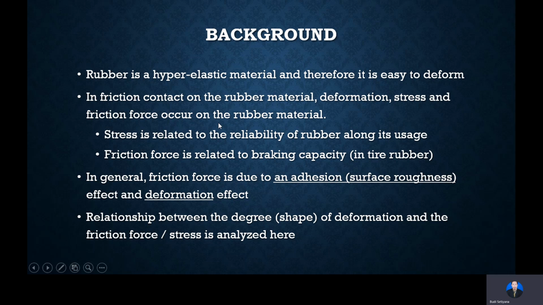Stress is related to the reliability of the rubber along its usage, and friction force is related to braking capacity. In general, friction force is due to adhesion or surface roughness degree and deformation effect. So the relationship between the degree or shape of deformation and the friction force is analyzed here.